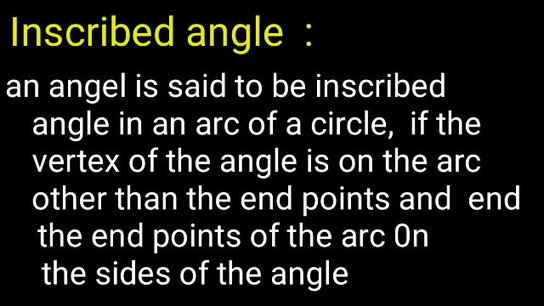An angle is said to be inscribed angle in an arc of a circle if the vertex of the angle is on the arc other than the endpoints, and the endpoints of the arc are on the sides of the angle.